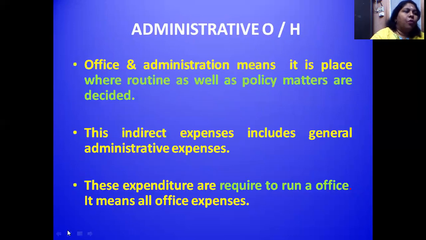Next is administrative overheads. We have an office department, an administrative department in a company, and whatever indirect expenses are incurred for the production of commodities come under administrative overheads. So to run an office, it means office expenses. The indirect expense includes general and administrative expenses. So these all come under administrative overheads.